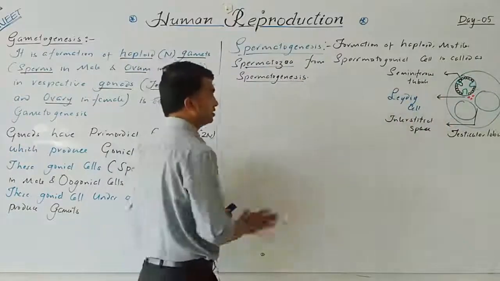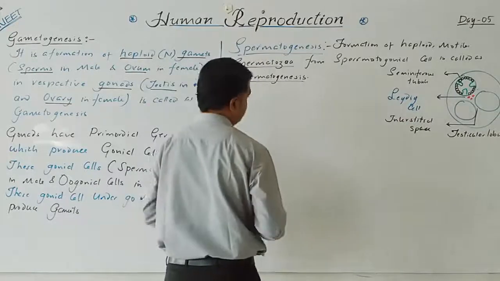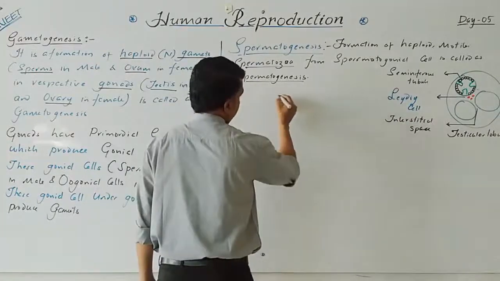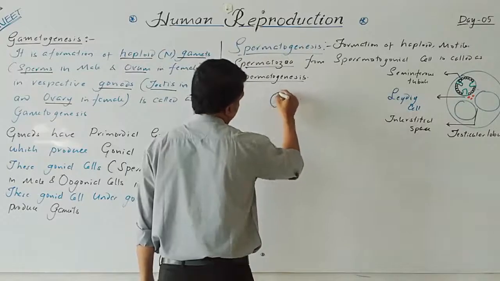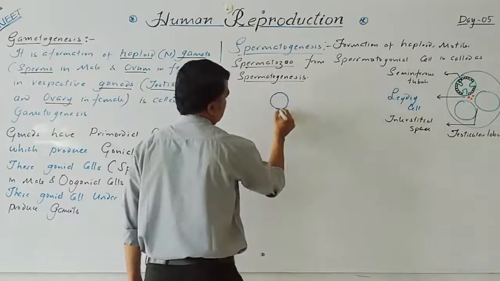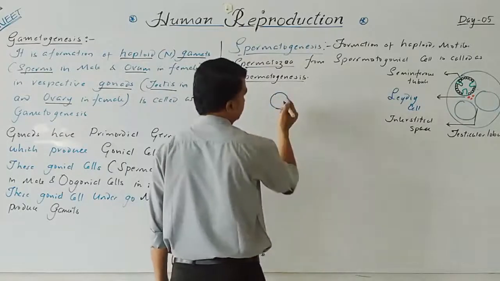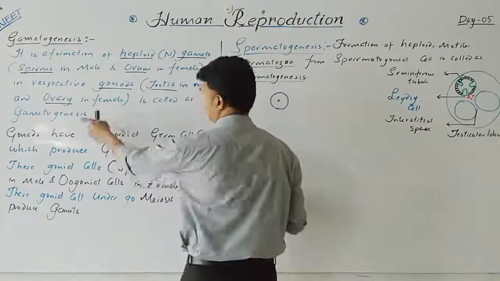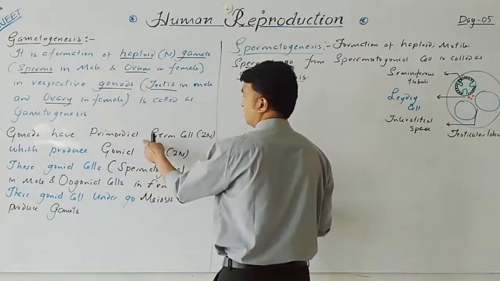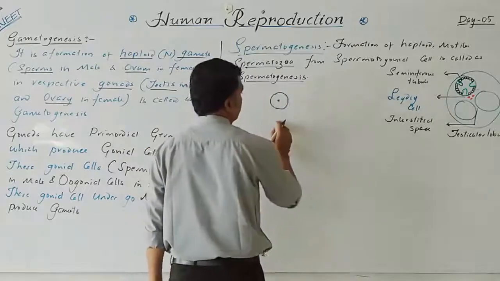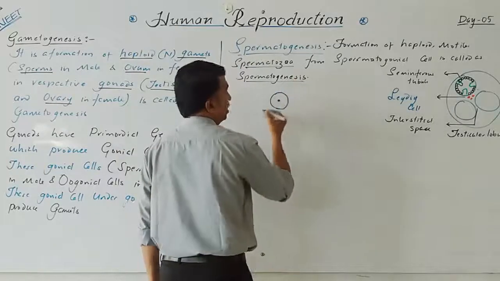Now how does the event occur? Now I will show it pictorially. So this is the primordial germ cell. This undergoes division and produces the spermatogonia.